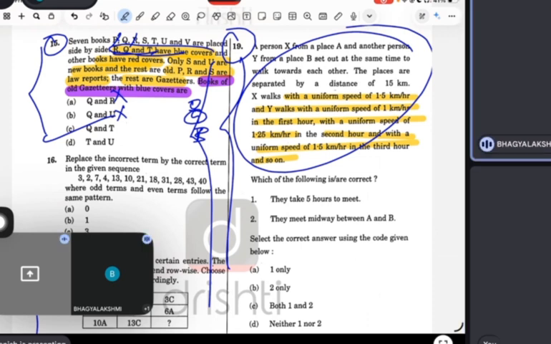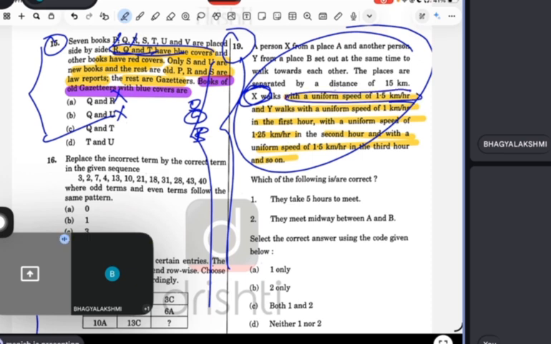See, both are separated. Speed means what? Uniform speed. Both are walking towards each other. X is walking with uniform speed 1.5 throughout the journey, but Y walks at different speeds each hour. First hour 1 kmph, second hour 1.25, third hour 1.5, and so on. It means X has uniform speed throughout the journey, but Y changes the speed.